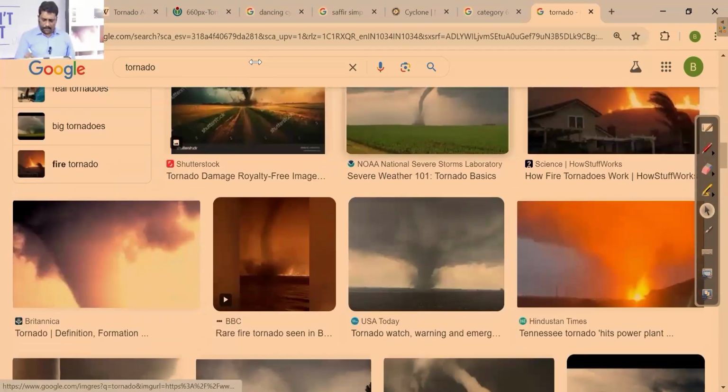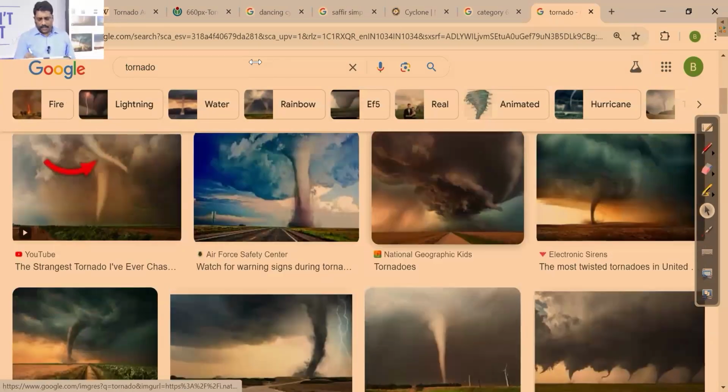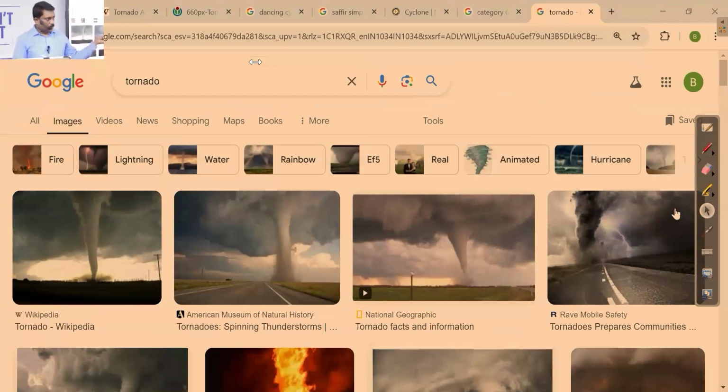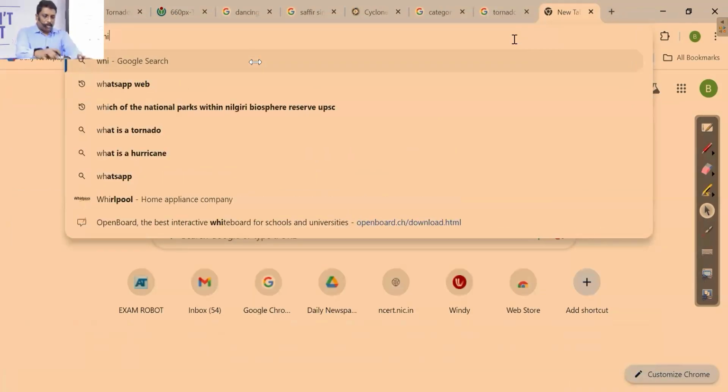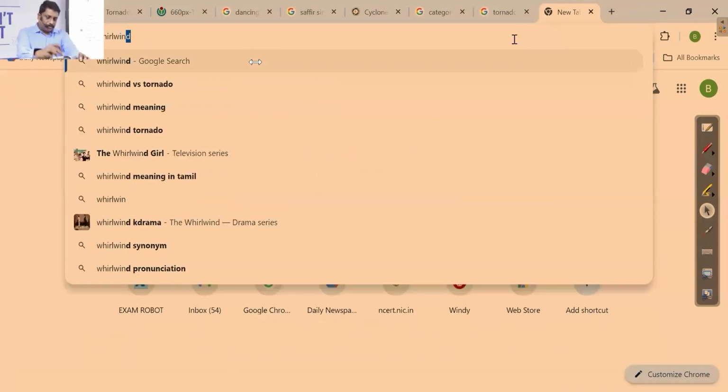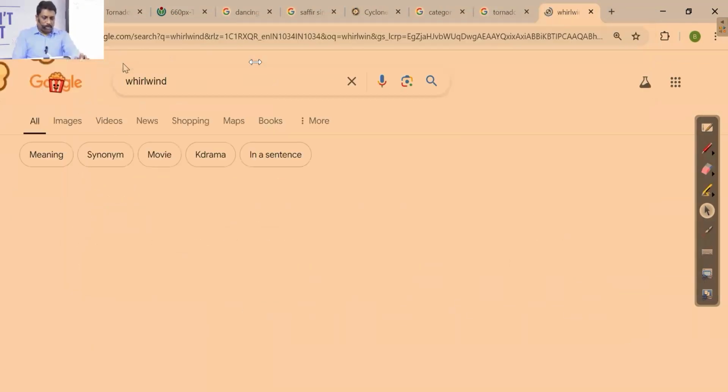Right. We talked about tornadoes, and I have just given you the alternate name for tornado. What is the name? You call them twisters. Now, sometimes a miniature of tornadoes or twisters takes place, where the velocity or intensity may not be so great. If such a miniature takes place on land, we call it what? Whirlwind. We call it whirlwind.